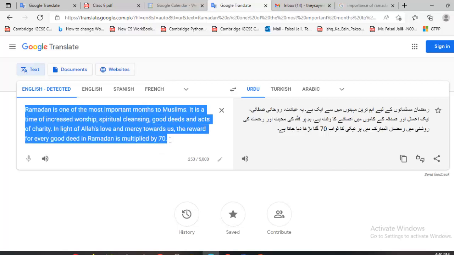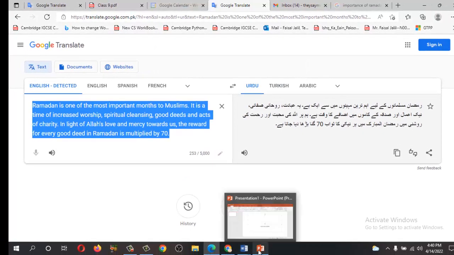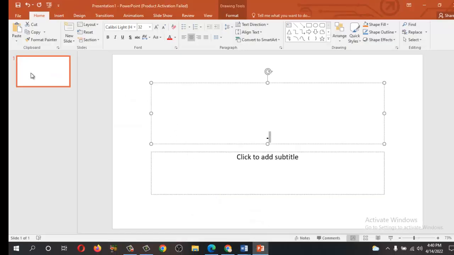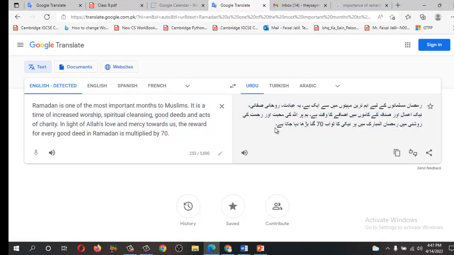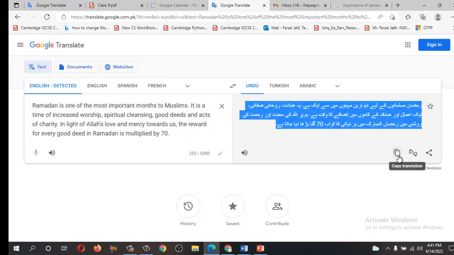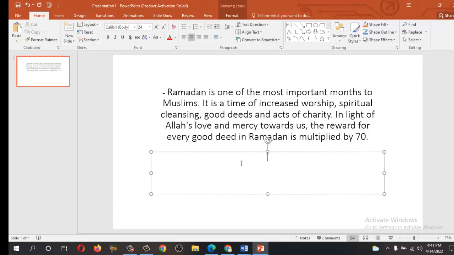I'm going to copy this text first, and then load the PowerPoint presentation, click here, right click, paste. This is the text, and now I'm going to add this translation over here. Go back, and copy this whole text, or just click on copy translation, then go back to the PowerPoint presentation, right click, and we paste it successfully.